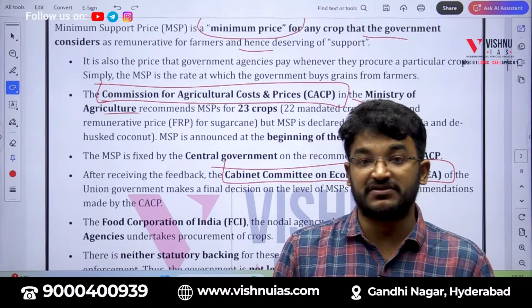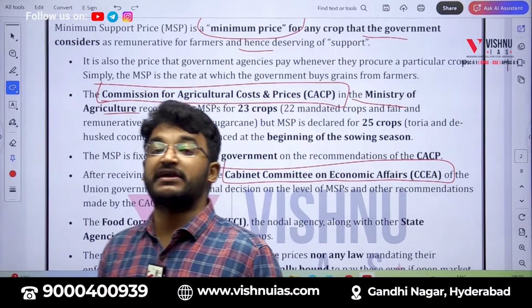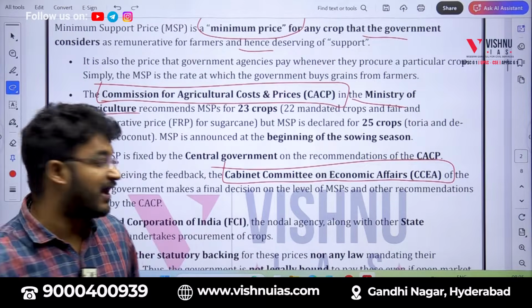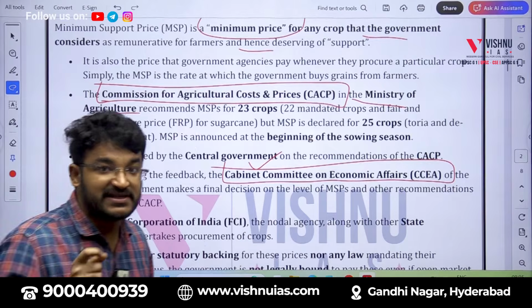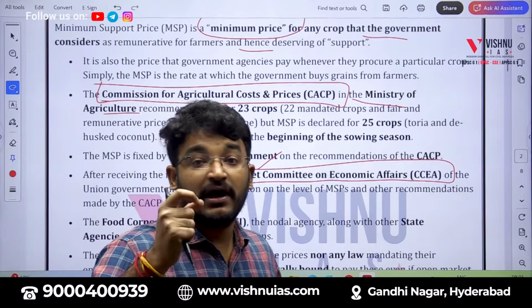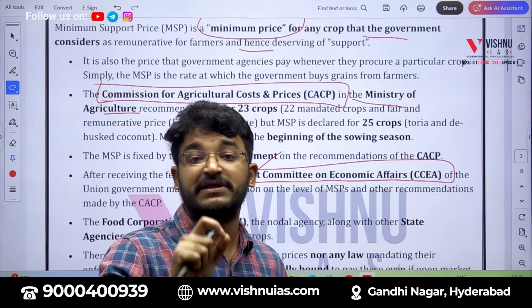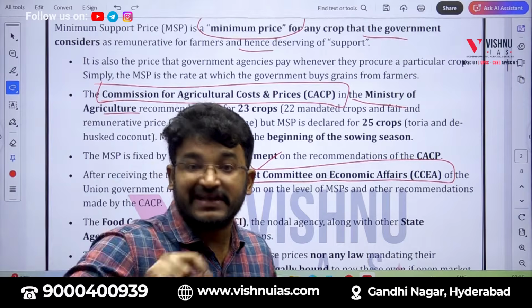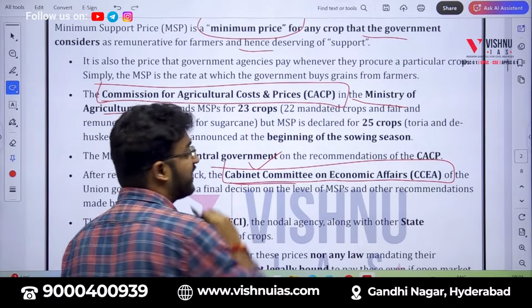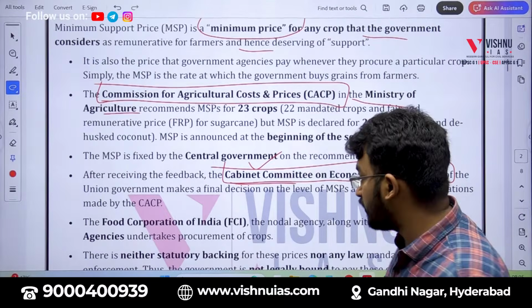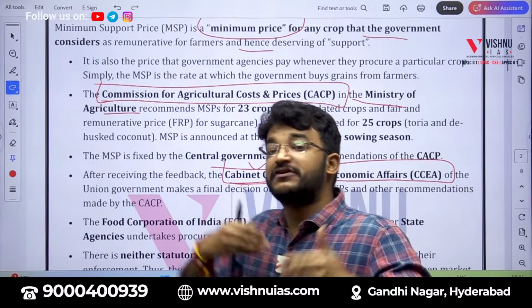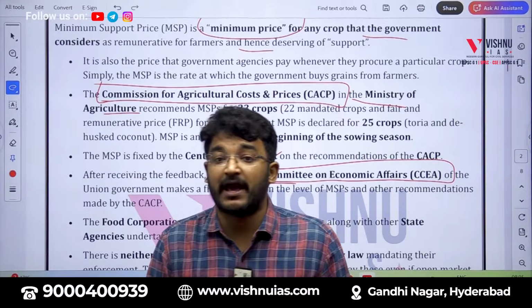approving the MSP values. That means the final authority for deciding the MSP value is none other than the Cabinet Committee on Economic Affairs. That means if I am saying paddy's MSP is 2369, it is finalized by the Cabinet Committee on Economic Affairs. Okay, I hope it is clear now. Who will be finalizing? After finalizing, what will be happening?